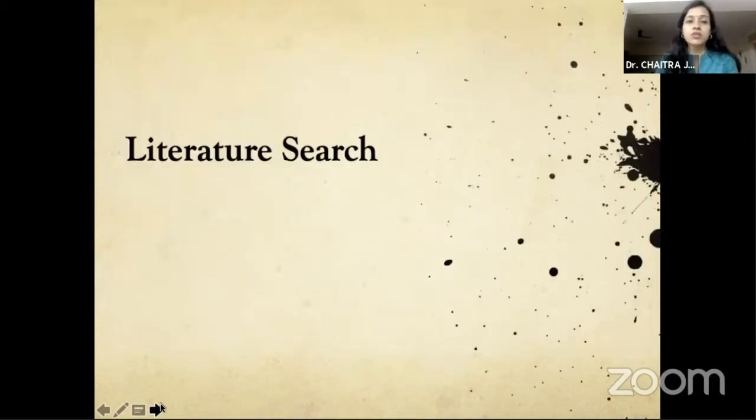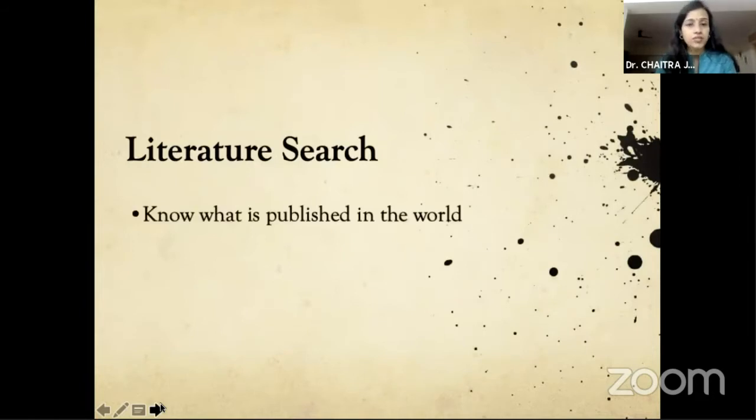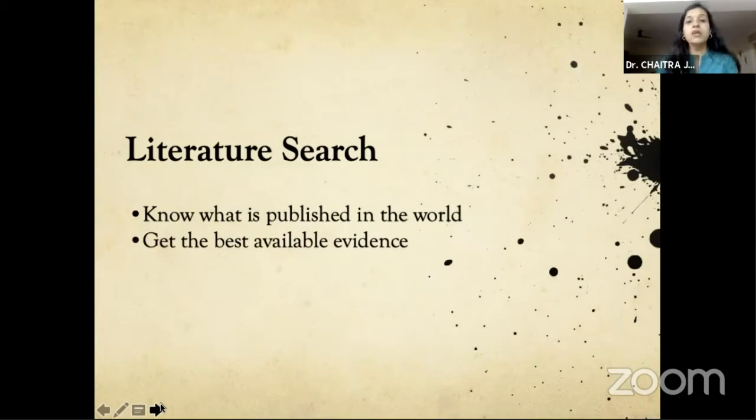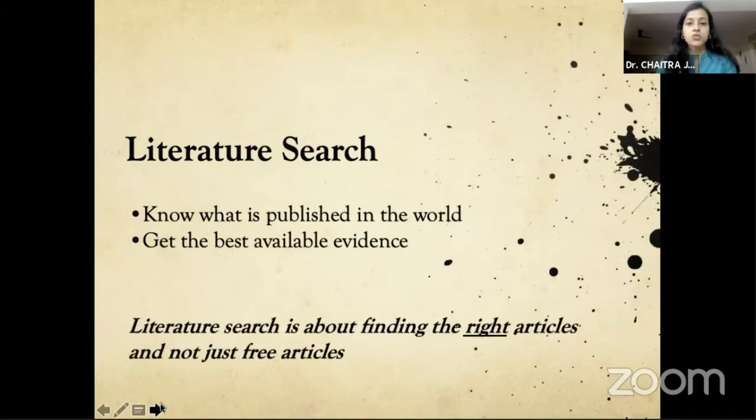So coming to literature search per se, why are we searching for literature? Because we want to know what is already published in the world so that we're not writing on the same thing. This basically increases our chances of getting accepted. Also, we want to know the best available evidence in the community so that we can quote it in our own papers. Again, it improves our chances of acceptance. So literature search is basically about finding the right articles, but they're not necessarily freely available.